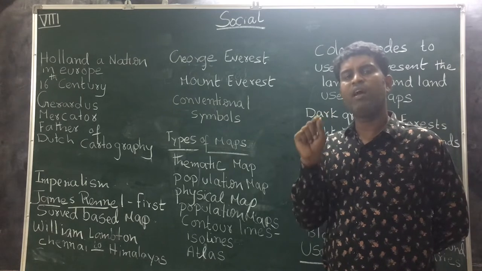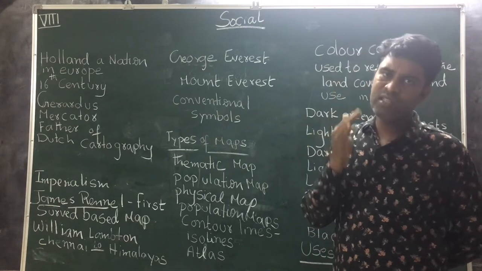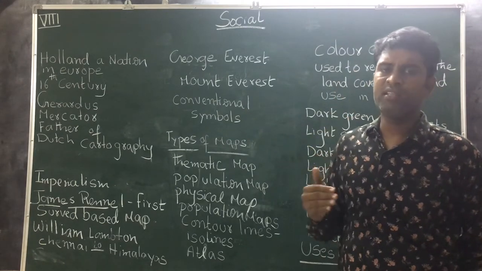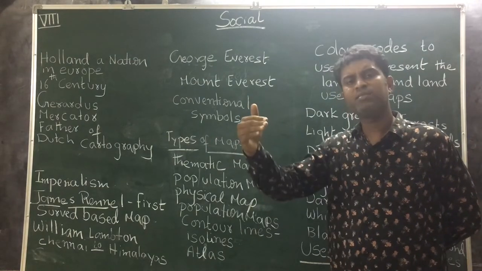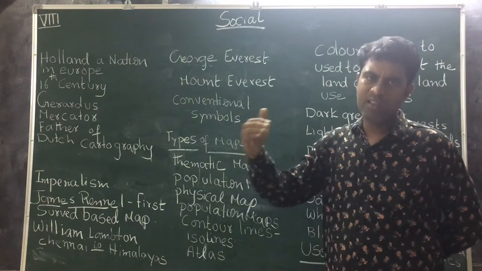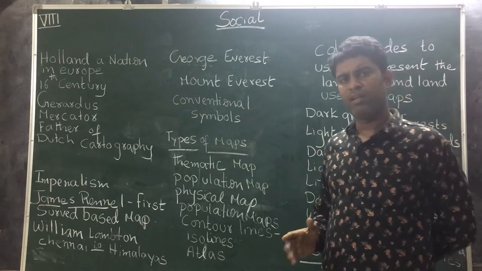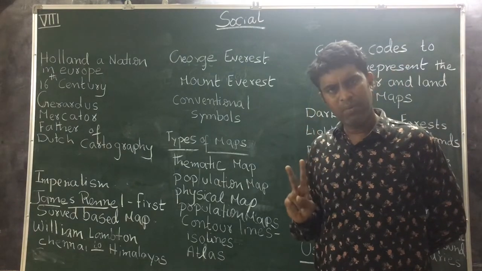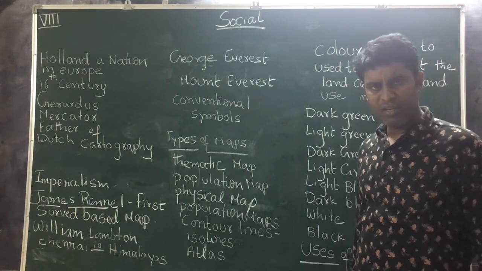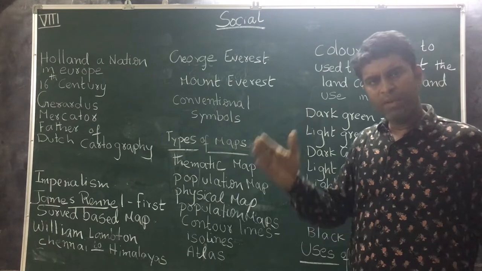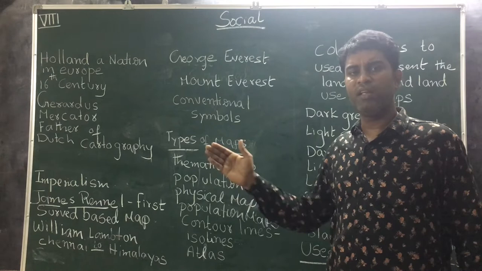From 3500 BC to 800 AD is called the ancient period. 800 AD to 1800 AD is called the medieval period. 1800 AD onwards is called the modern period. So the history of India is divided into three periods: ancient, medieval and modern.